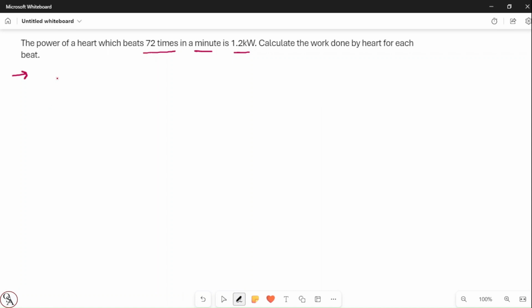So what do we have to calculate? We have to calculate the work done for each beat.